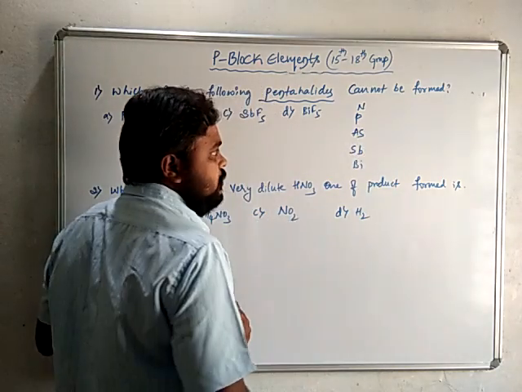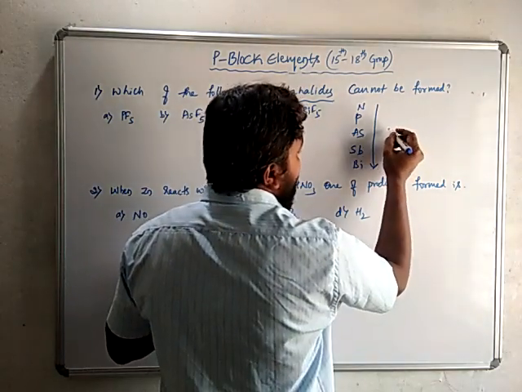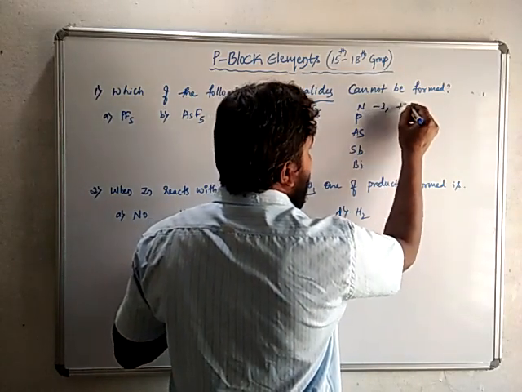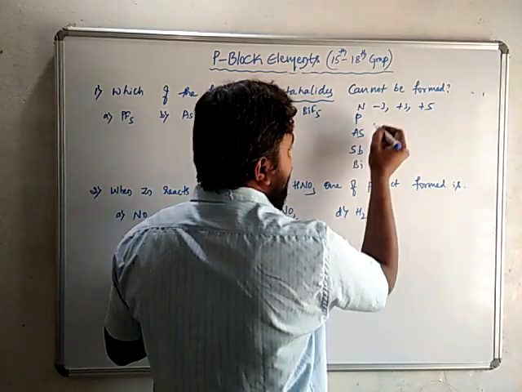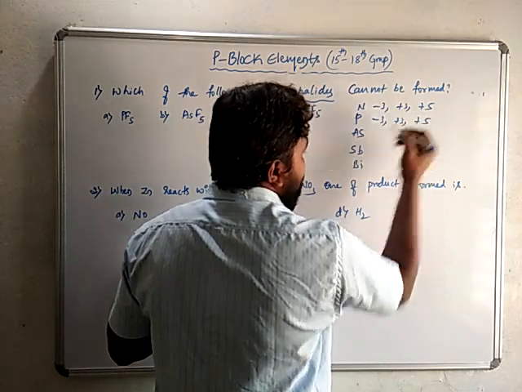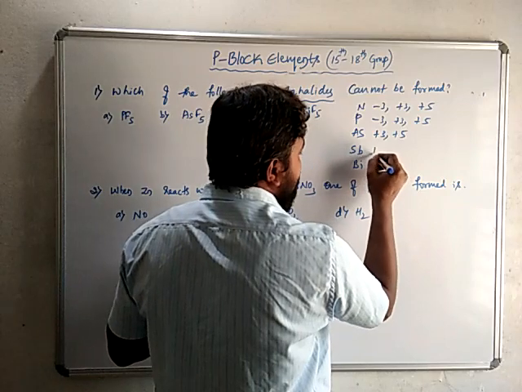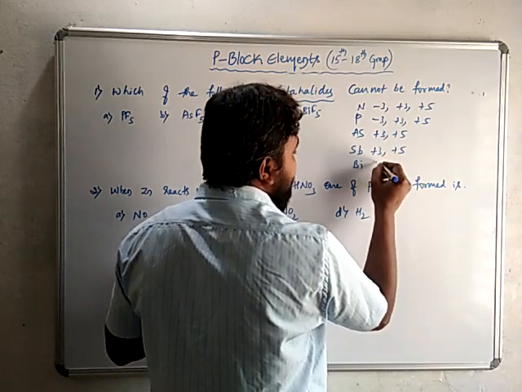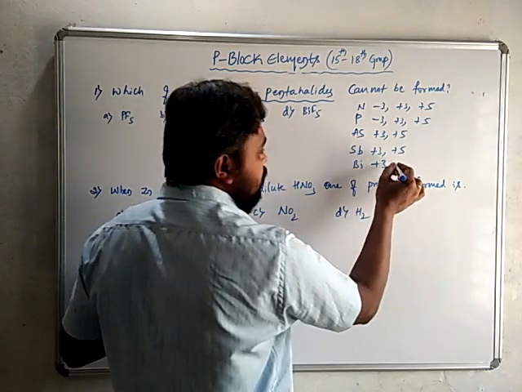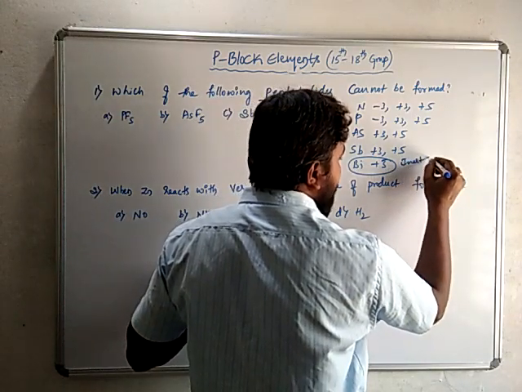I told you in the synopsis itself, if you go down the group, nitrogen can show -3, +3 or +5 oxidation state, and phosphorus also can show -3, +3 and +5 oxidation state. Arsenic can show only +3 or +5. Antimony shows +3 and +5, but bismuth shows only +3 but not +5. This is why it can show only the +3 oxidation state, because of the inert pair effect.